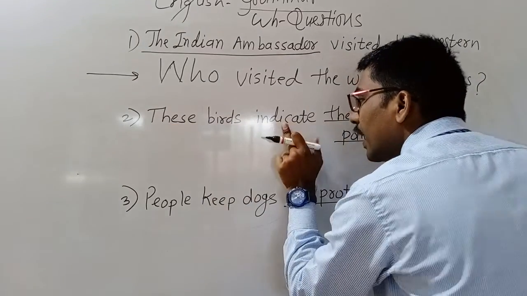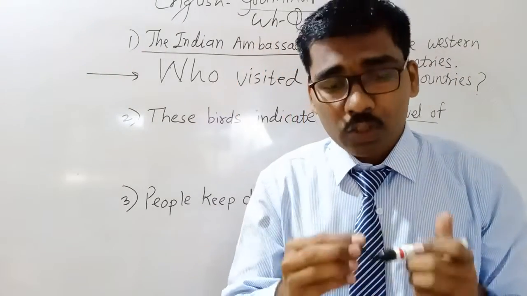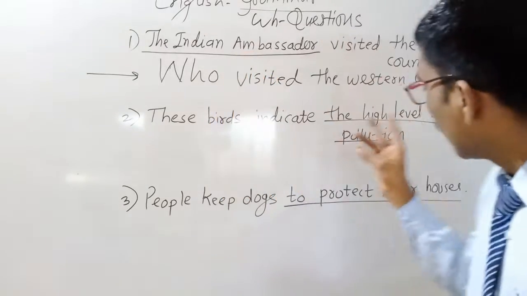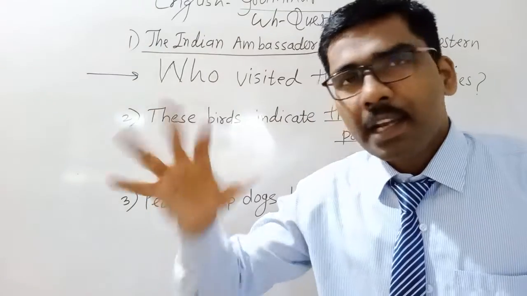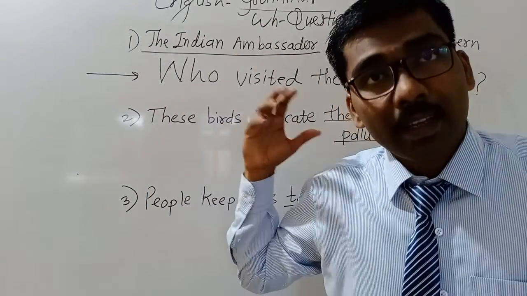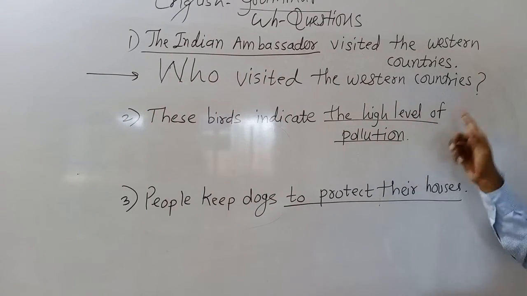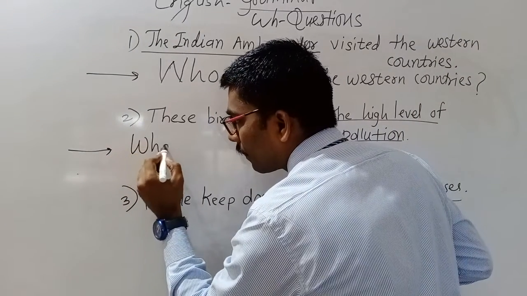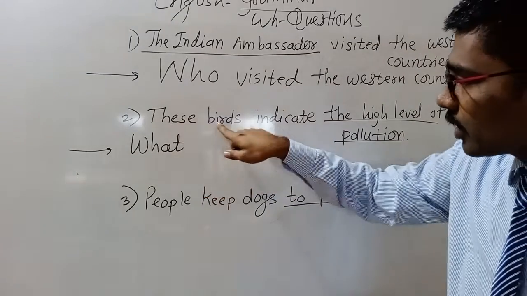These words indicate the high level of pollution. The high level of pollution is not a person, not time, not place, not reason, not manner. So it is an object, an idea, a thing. So for an idea we use what.